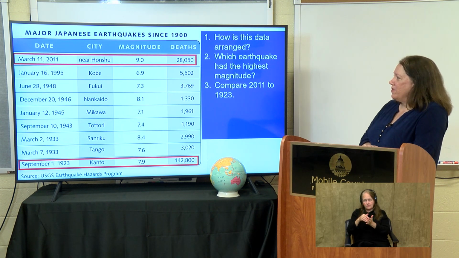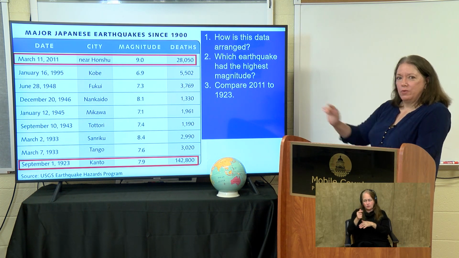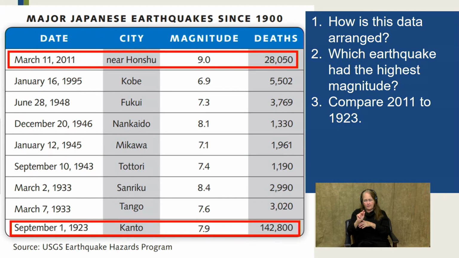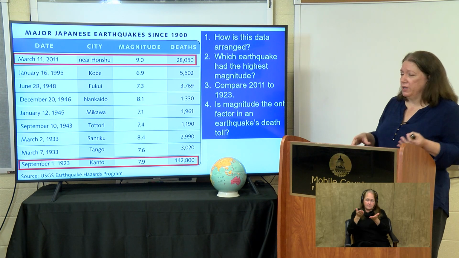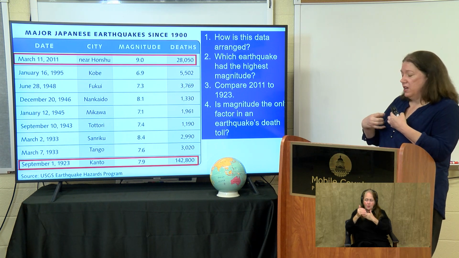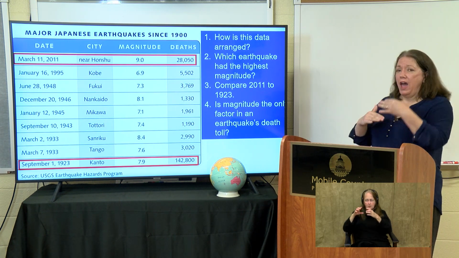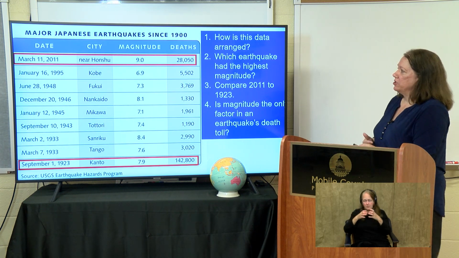I want you to compare that to 1923, which is at the very bottom. There was an earthquake in Kanto with a 7.9, but look at the death toll, 142,000. So what can you conclude about that? Is magnitude of an earthquake always the best predictor of the death toll? There may be other factors, right? The factors could be how close in proximity it was to a populated area, how deep within the earth the earthquake actually was.